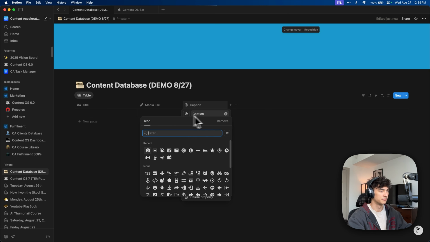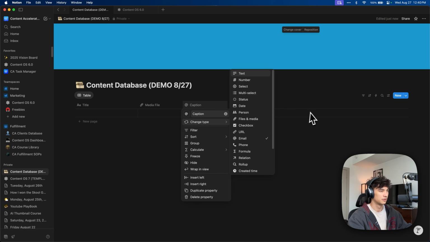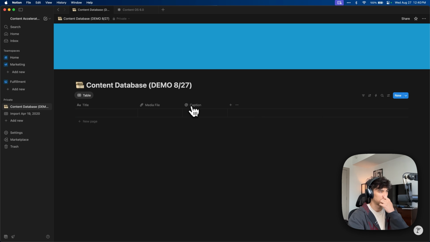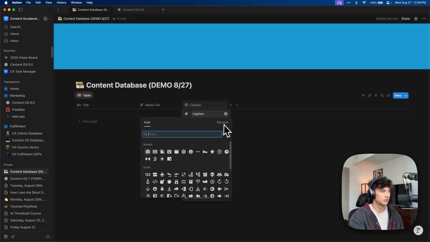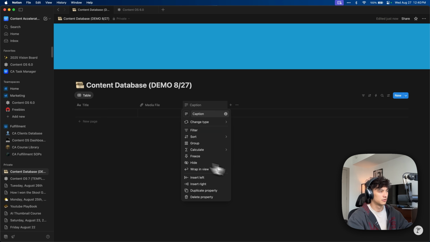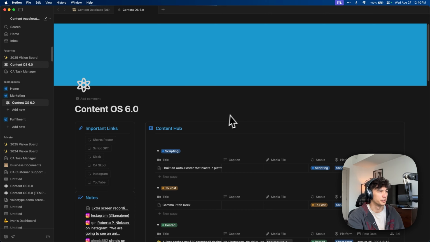How do I remove the icon? Bruh. Can I like, bro? Remove, damn, all right, whatever. Caption, okay. Okay, caption, media file. Let's see, what else do we need here?